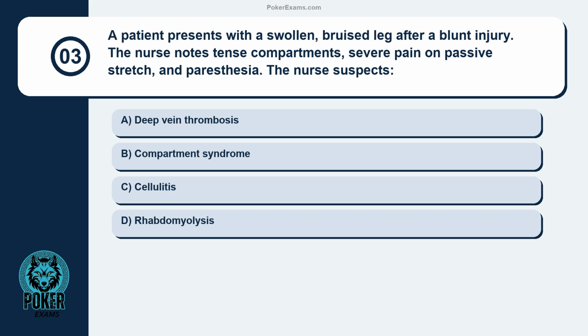Question 3. A patient presents with a swollen, bruised leg after a blunt injury. The nurse notes tense compartments, severe pain on passive stretch, and paresthesia. The nurse suspects deep vein thrombosis, compartment syndrome, cellulitis, rhabdomyolysis.